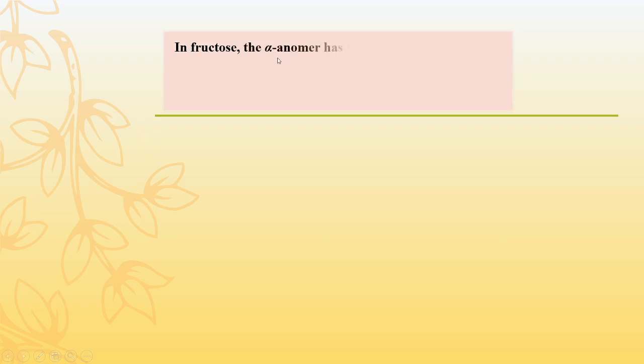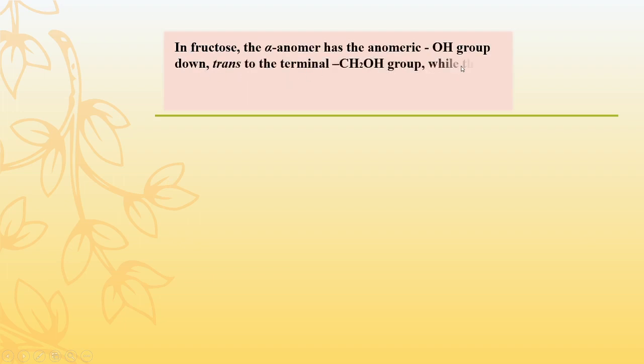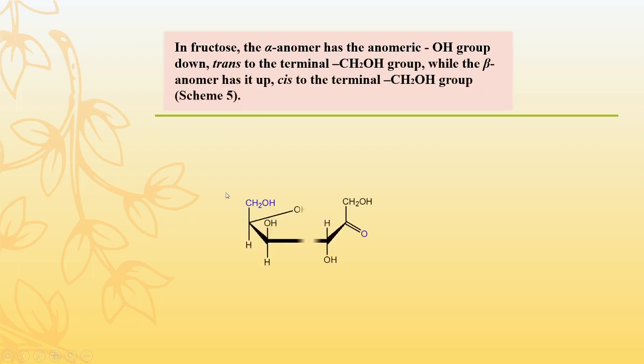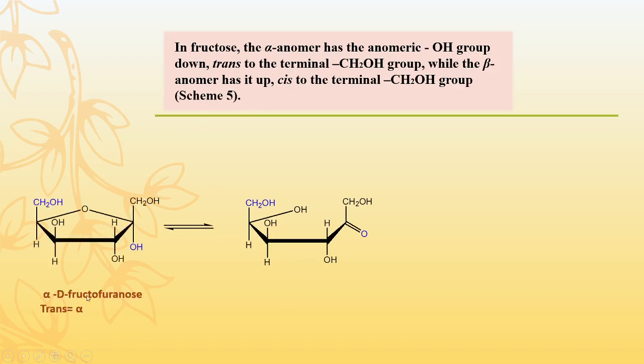And in fructose, the alpha anomer has the anomeric OH group down, or trans to the terminal CH2OH group, while the beta anomer has it up, that is cis to the terminal CH2OH group. Here you can see the structure. This is the fructose and this is the trans. This OH is trans to the CH2OH.